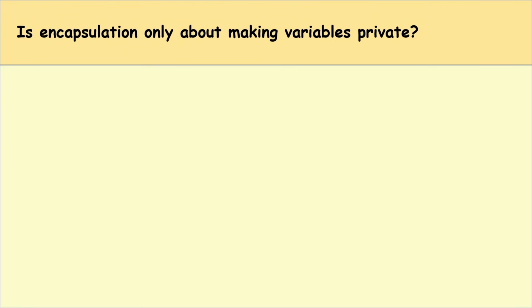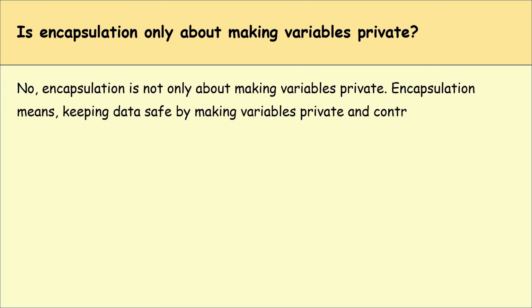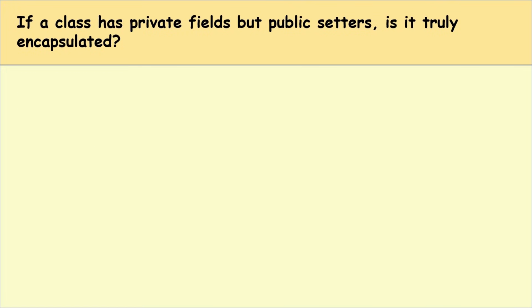Is encapsulation only about making variables private? No, encapsulation is not only about making variables private. Encapsulation means keeping data safe by making variables private and controlling how it is accessed by getters and setters. If a class has private fields but public setters, is it truly encapsulated? It is partially encapsulated, but not always truly encapsulated.